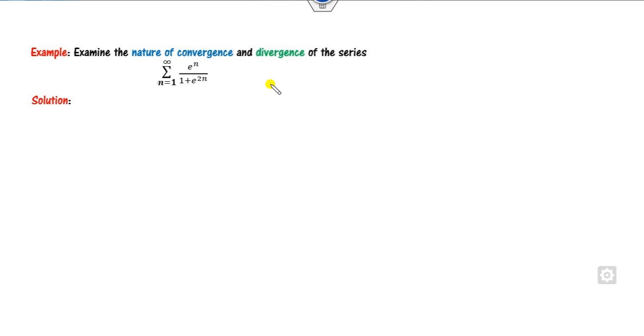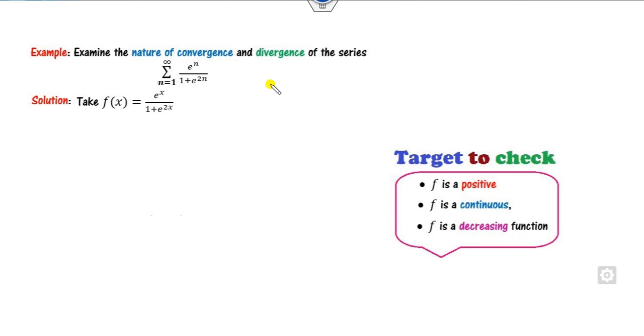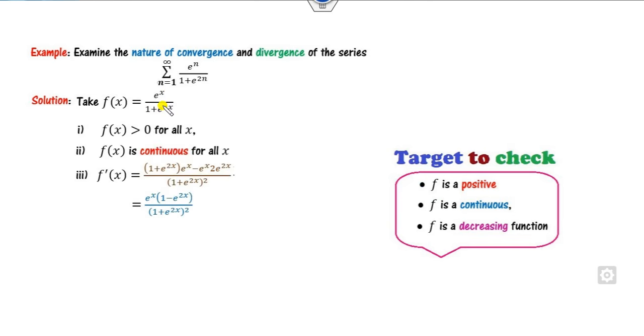Okay, look at this another one. So how can you solve it? I can simply take f of x as my function here. It clearly says x is greater than or equal to 1, and it is positive. This is a continuous function, because the exponential function is always continuous.